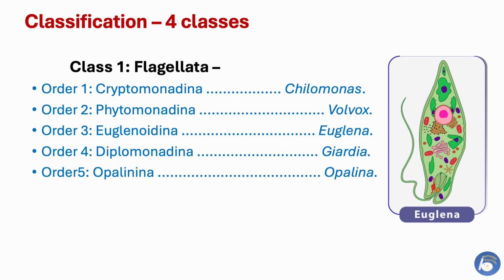Protozoans are classified into 4 classes. The first class is Flagellata. In this class, 5 orders are present. First order is Cryptomonadina, second is Phytomonadina, third is Euglenoidina, fourth is Diplomonadina, and fifth is Protomonadina. The famous example of this class is Euglena.